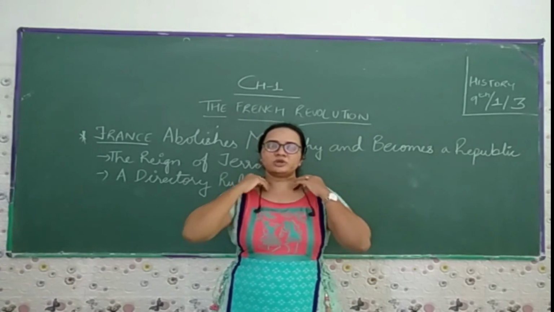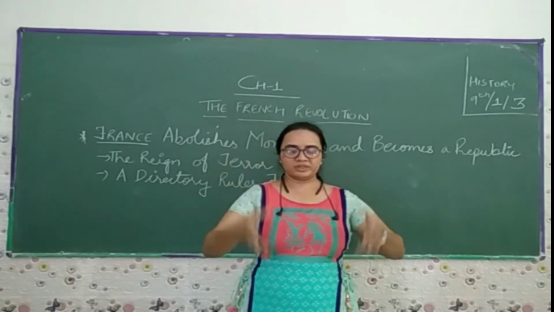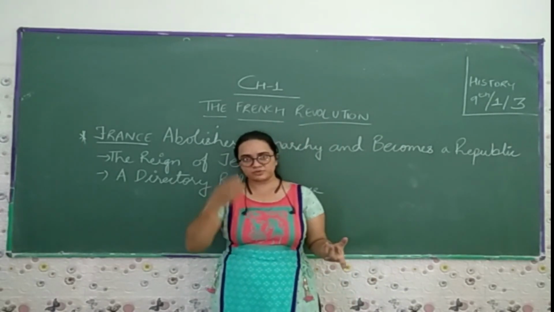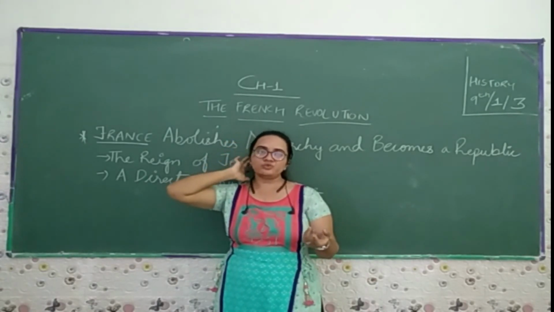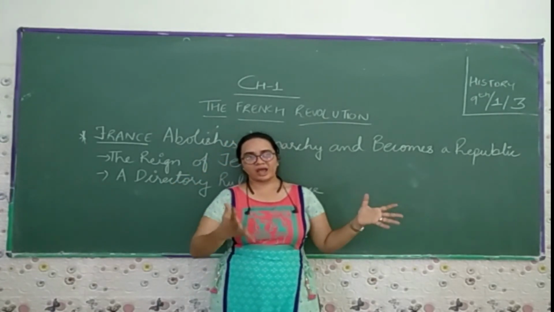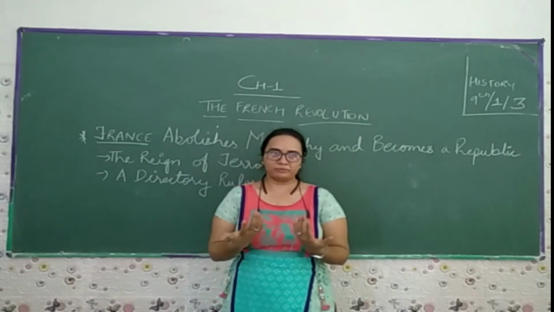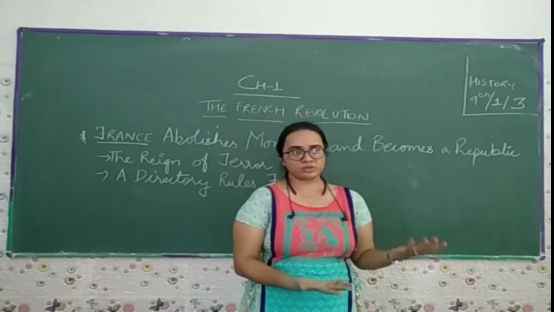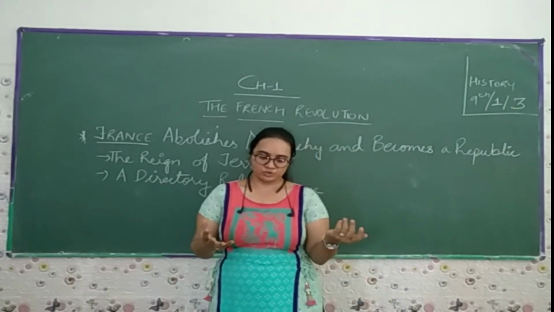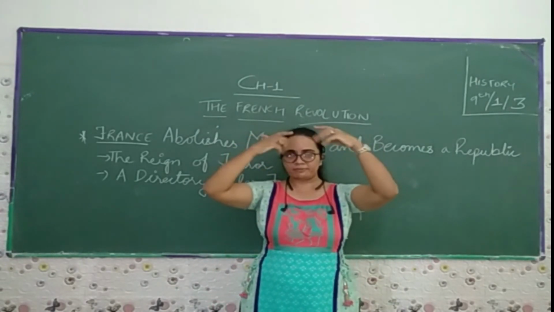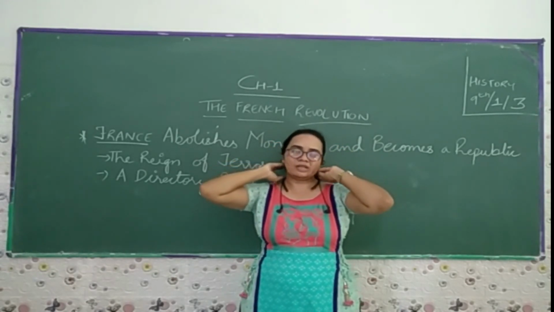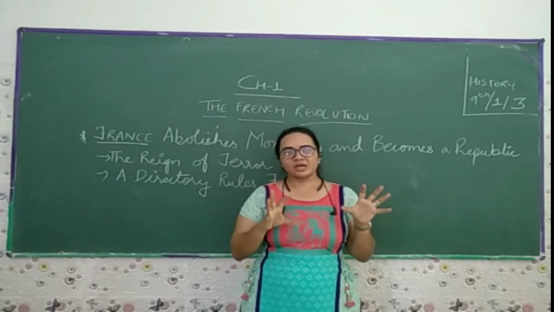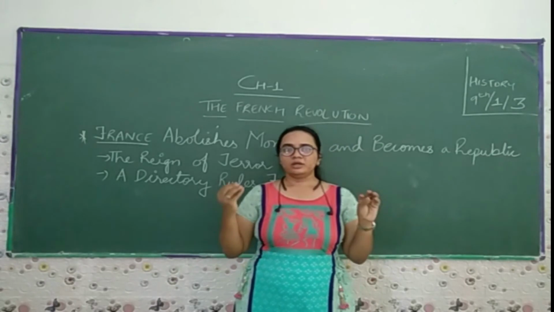Then we saw one picture in that, where the French people were fascinated with Rome and Greece culture, and the Halloween festival. They used to celebrate it, where the people wore different clothes, according to what kind of people they were. The woman wore different clothes, the servant wore different clothes, the peasant wore different clothes, and there is one another thing. The people who were freed from slavery wore the red cap to show that we are free from slavery, and now they were given a chance to give the vote to elect their representatives.